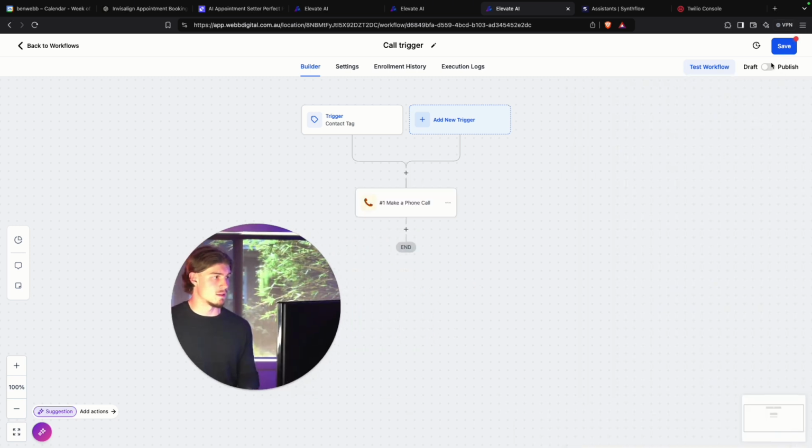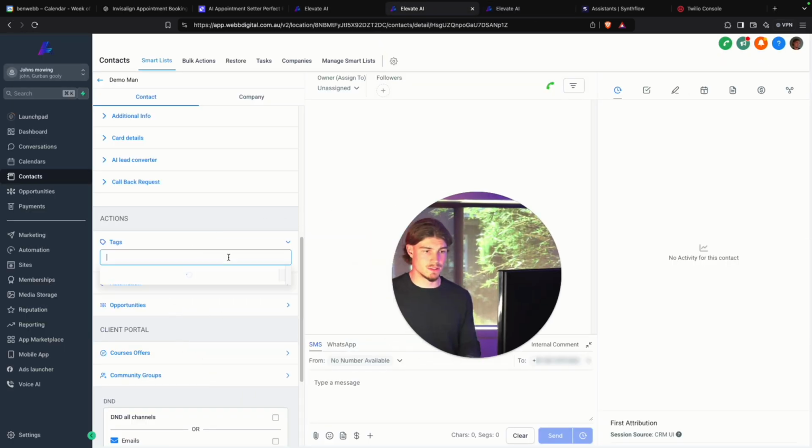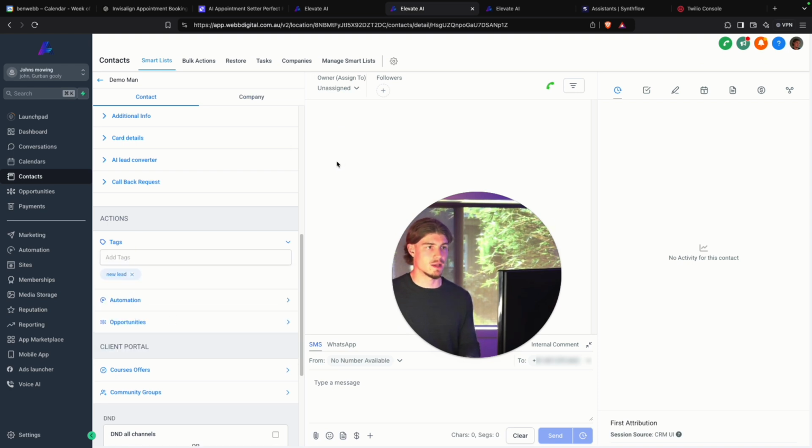I'm going to hit publish. I'm going to hit save, and then I'm going to go and add this tag to a contact, which is the new lead tag. Now we can expect a call in just a few seconds.